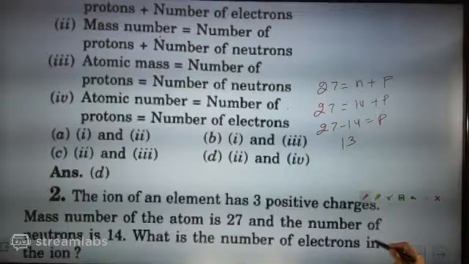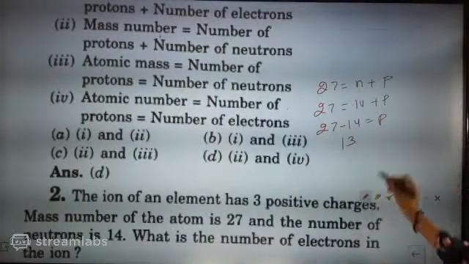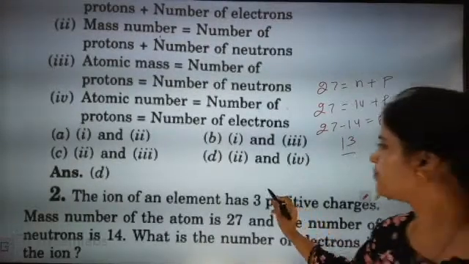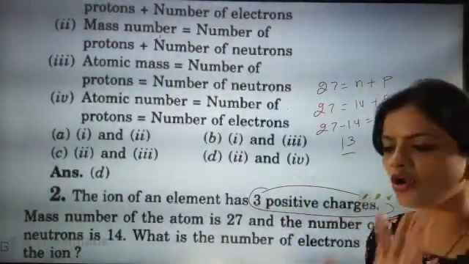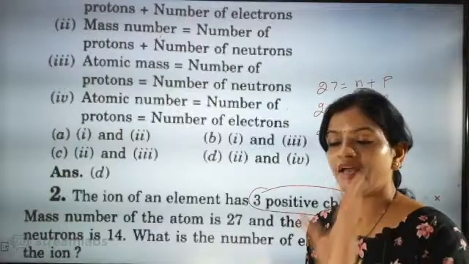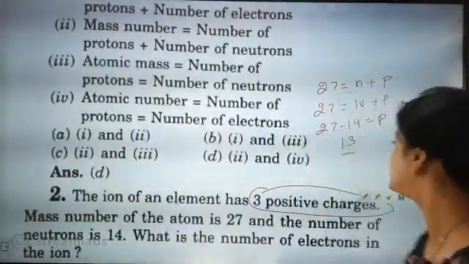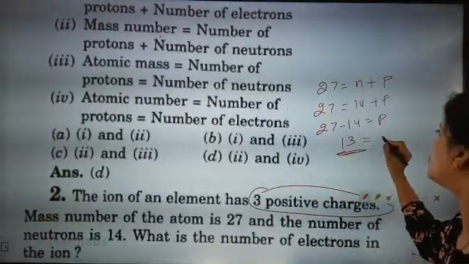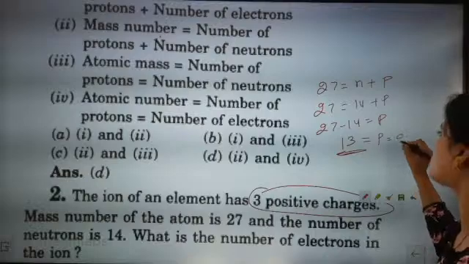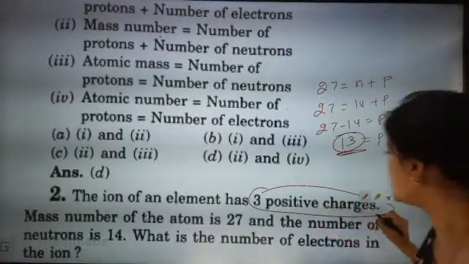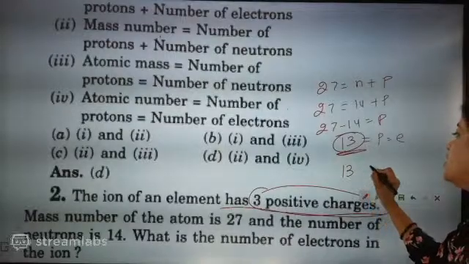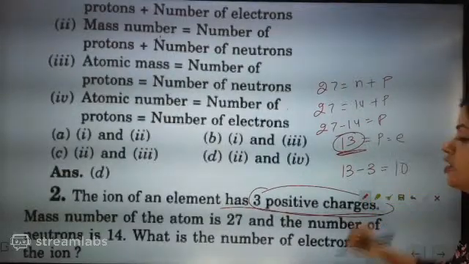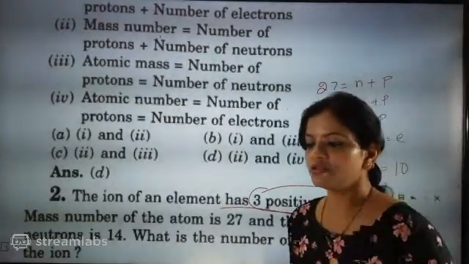So what is the number of electrons in the ion? Here exactly a 3 positive ion is there. 3 positive ion means what? It has already donated 3 electrons. The number of electrons in the neutral atom is 13, but since a 3 positive charge is there, from 13, 3 electrons are already out. So the remaining electrons are 10.